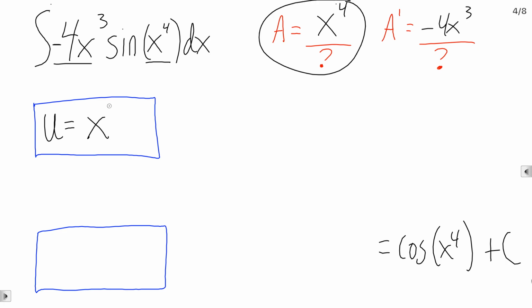U is a box. What goes in the box is your a. So in other words, u, a, those are the same thing. We look at x to the fourth. We look at whatever could be the original, not the derivative, but the original. And that's going to go in our first box. So u equals x to the fourth.